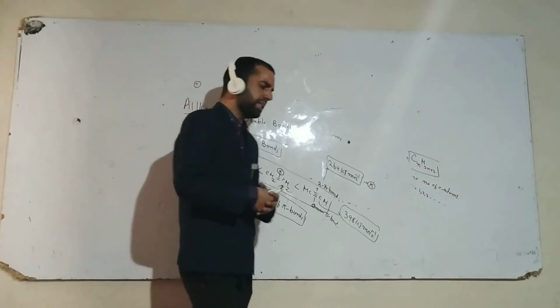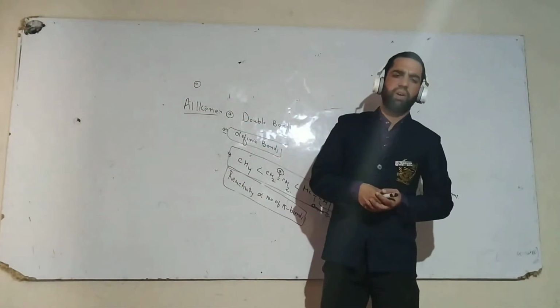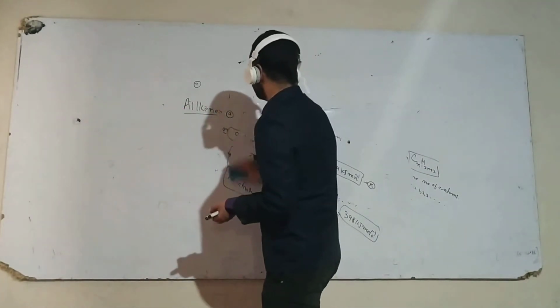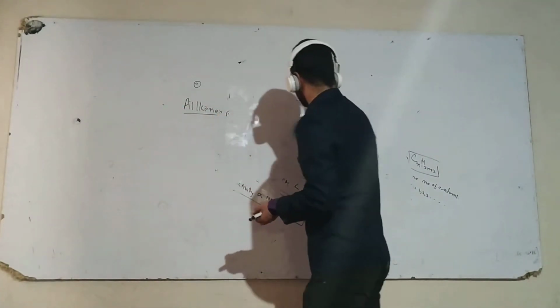Now you write down the next heading: structure of alkenes.